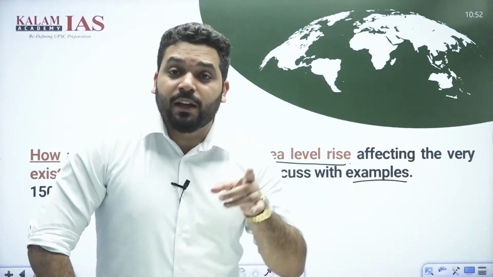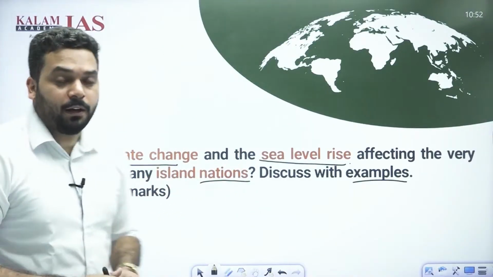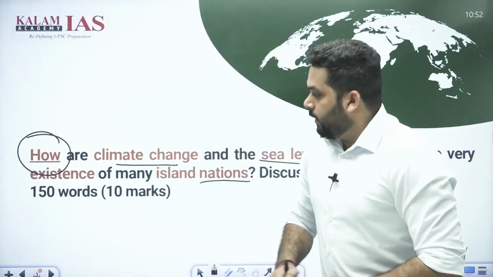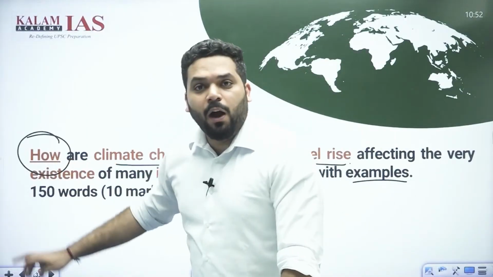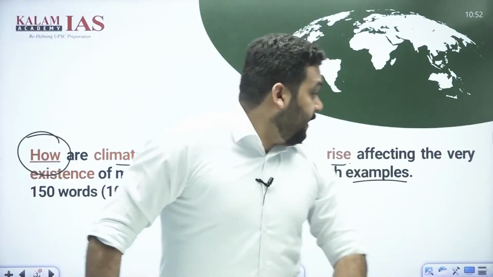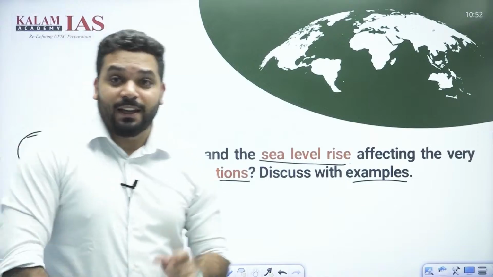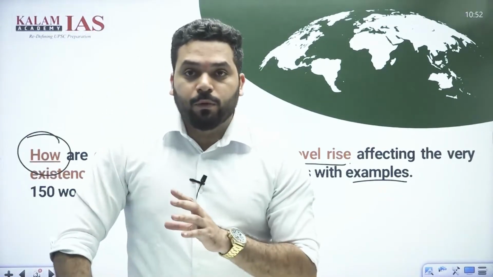यहीं पे गड़बड़ होती है. We ignore this part, how part. Okay, there is a catch over here. How? If we translate this word in Hindi, it is going to read कैसे climate change and sea level rise इनके affect करता है existence of small island nations. कैसे? Okay, how? Isn't it?